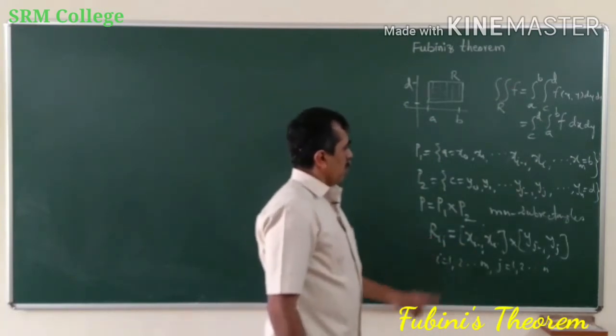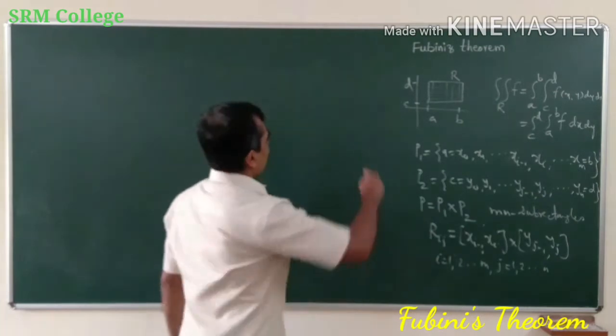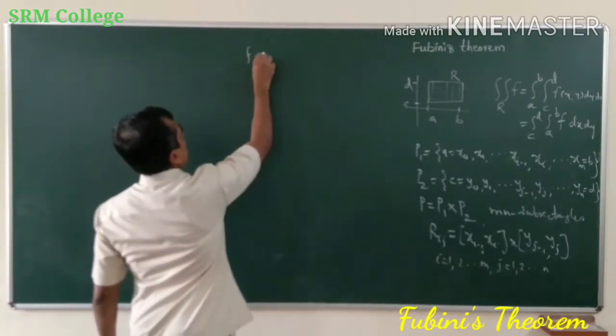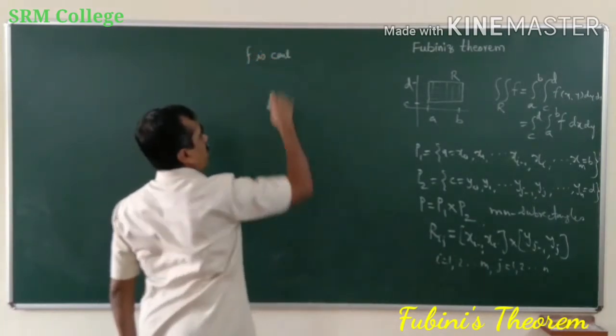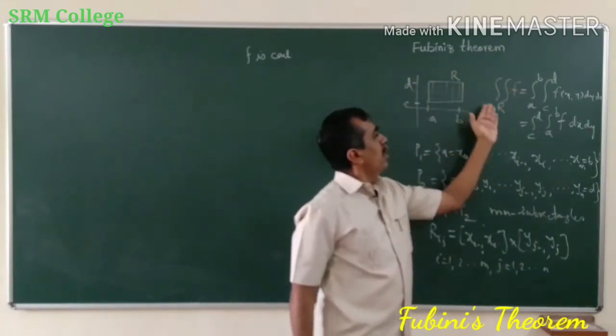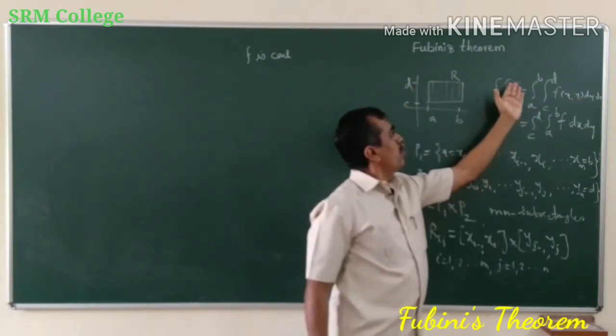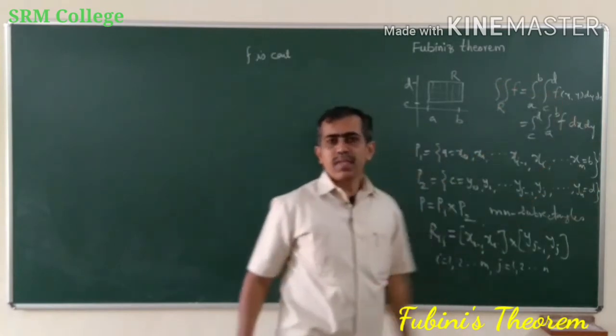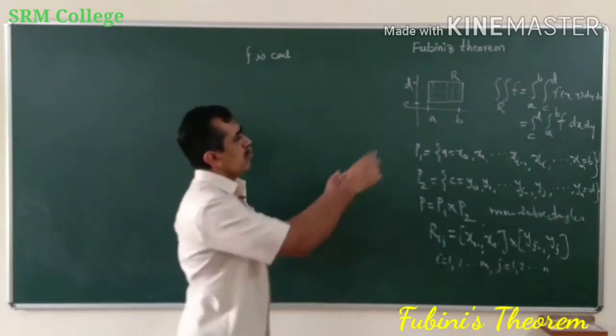Okay. Now, as f is continuous, so my assumption is f is continuous. If f is continuous on a rectangle R, then the integral of f over R can be expressed as the repeated integral over a to b and c to d.